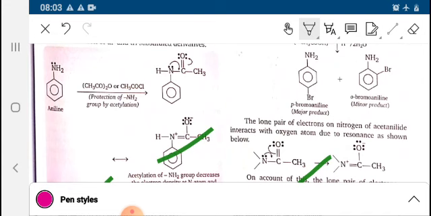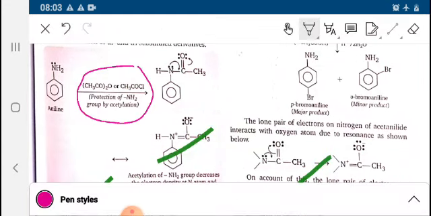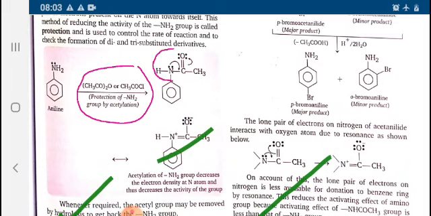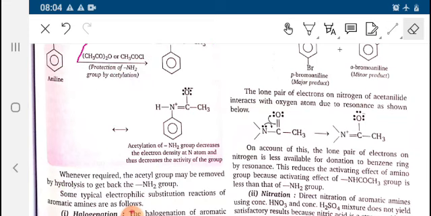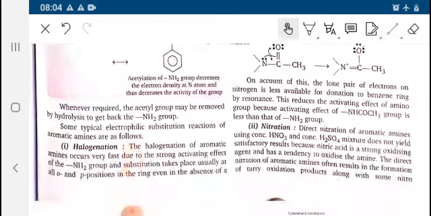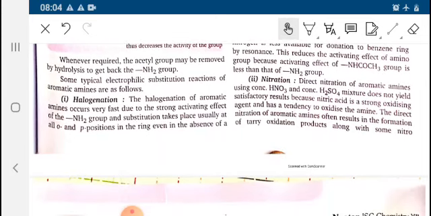So to avoid this, we get the mono substituted product only by protection of the NH2 group, and it is done by the acetylation process. With the help of acetylation, NH2 is protected and we get the pure form of it, and the ortho and para can be judged by that.